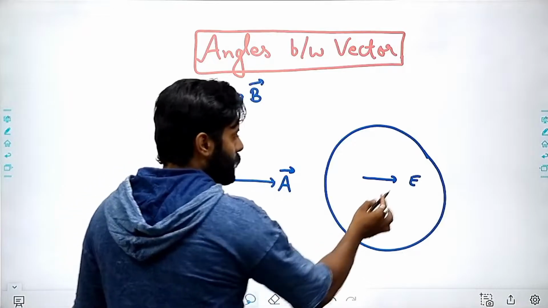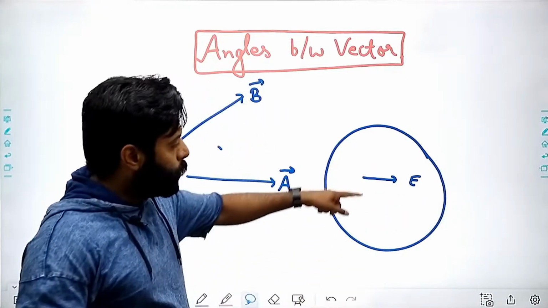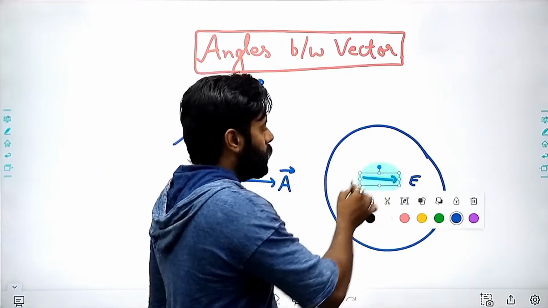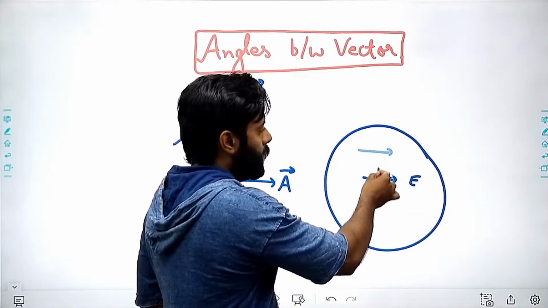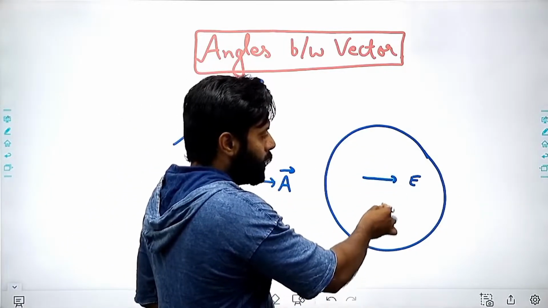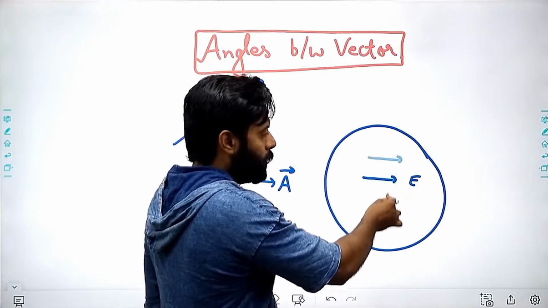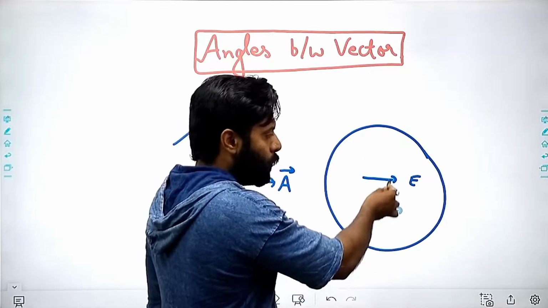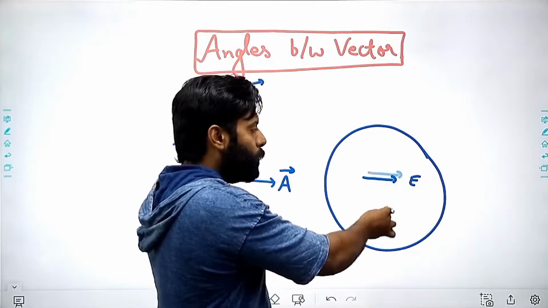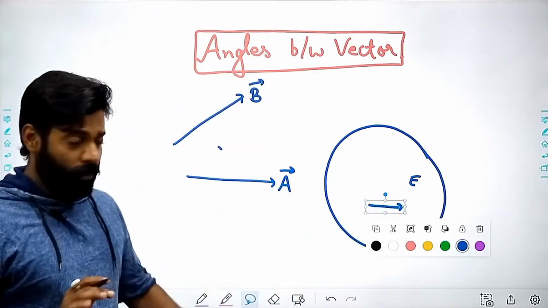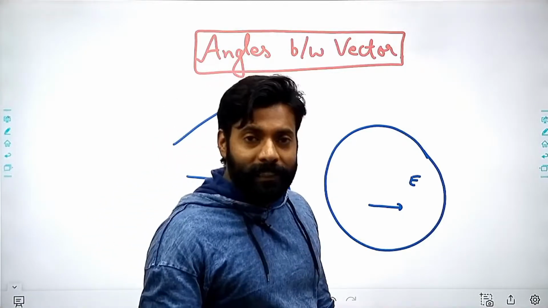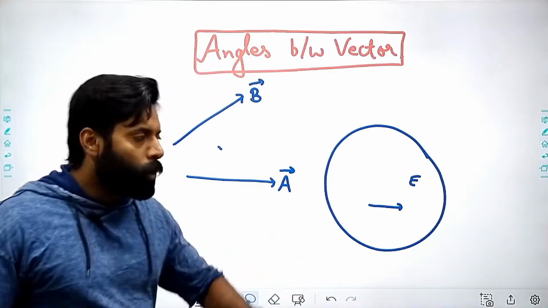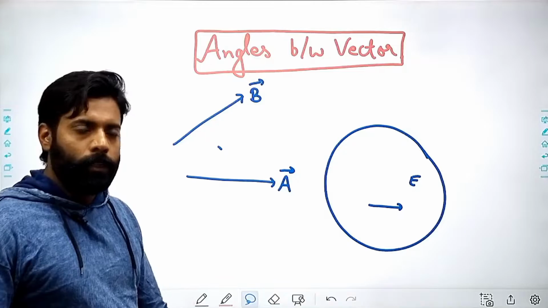And if I'm moving this parallelly, will it change its direction? No, it won't change its direction. So I can move a vector parallelly. It won't change its direction, and the magnitude I am not changing. So that means the vector will remain the same if I am moving it parallelly, right?